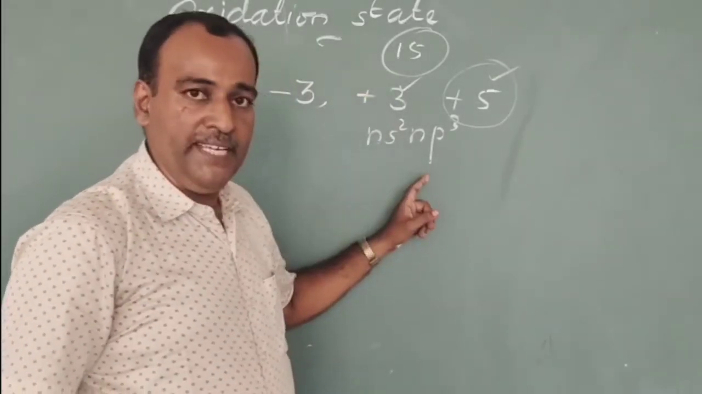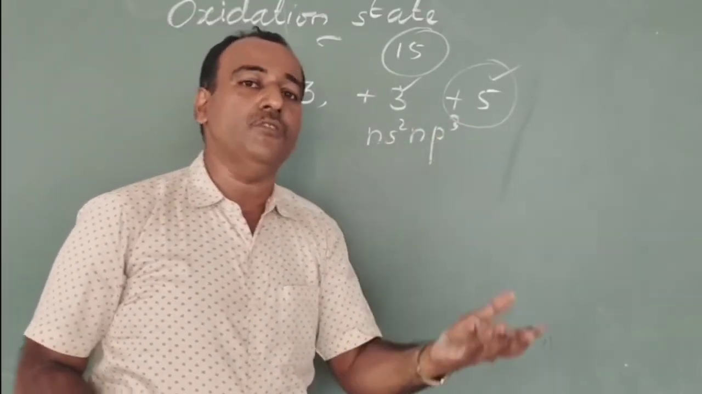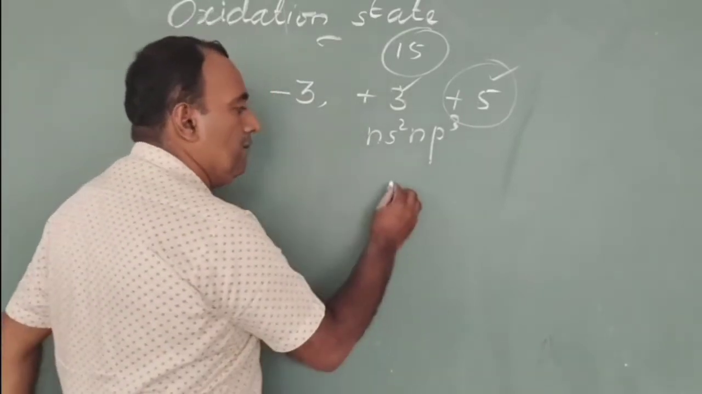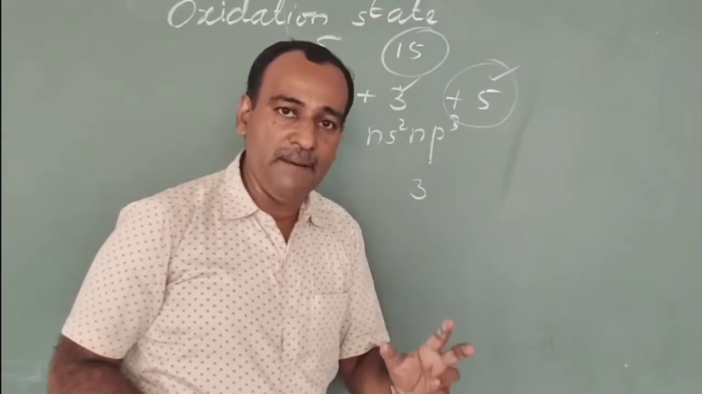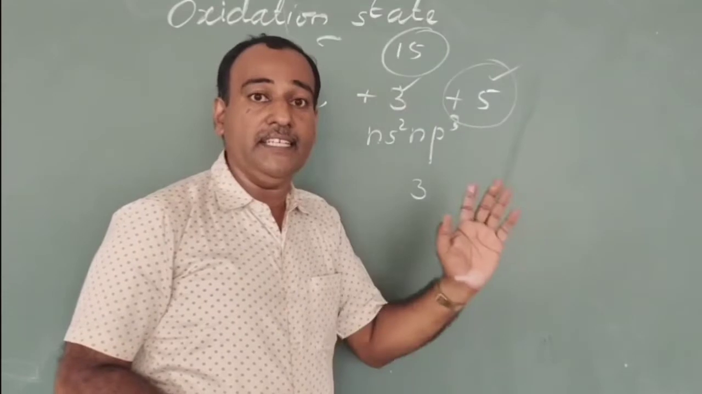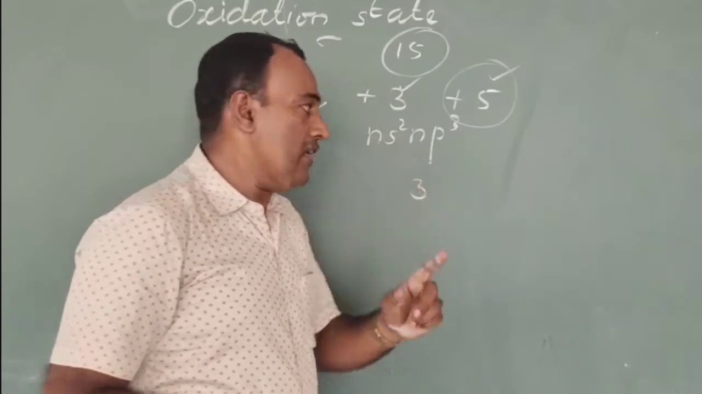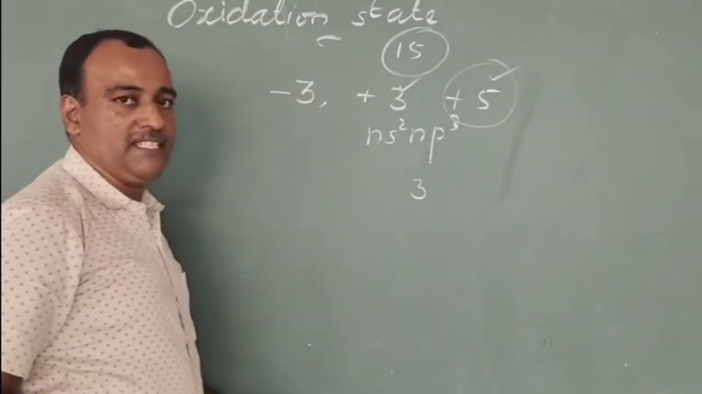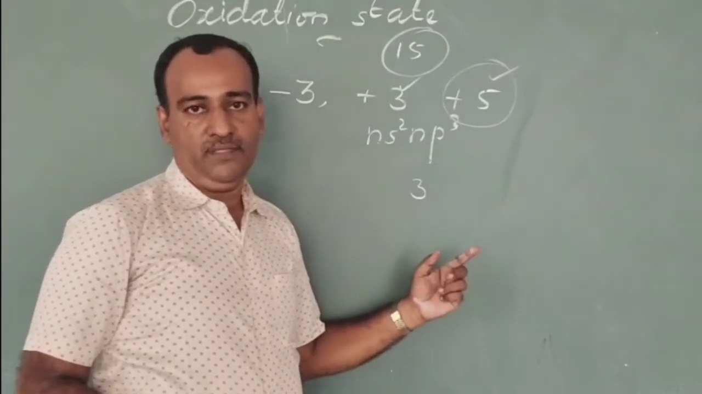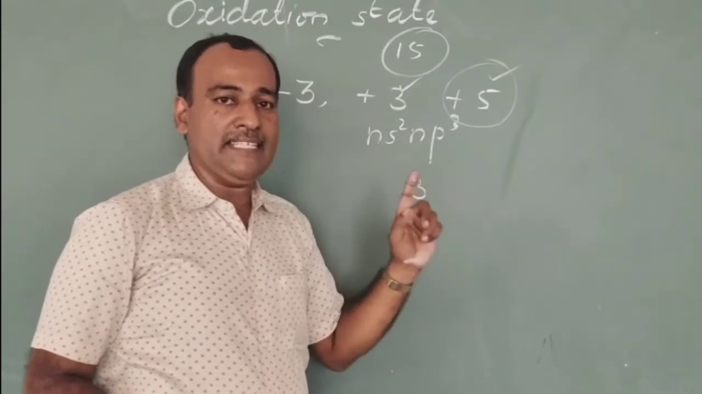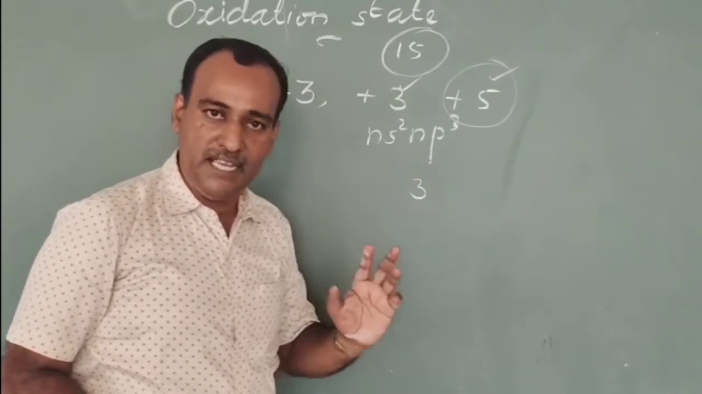The 15th group elements have only 5 electrons in the outermost orbital. That means by getting 3 electrons, they acquire the stable electronic configuration or nearby noble gas configuration. Therefore, they also exhibit -3 oxidation state. Why do they exhibit -3 oxidation state? By getting 3 more electrons, they attain a stable configuration. Therefore, they also exhibit -3 oxidation state.